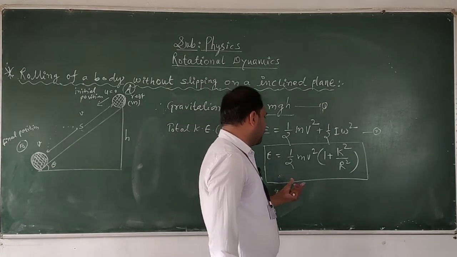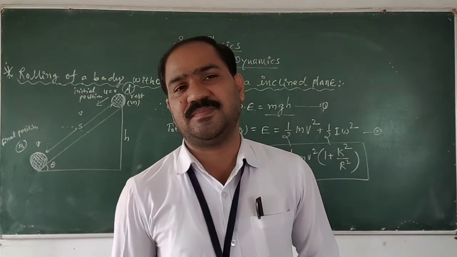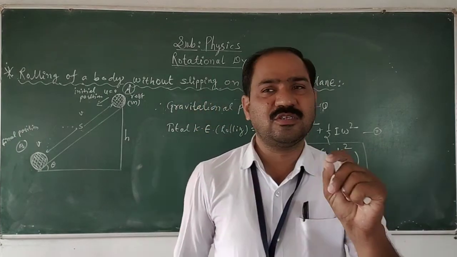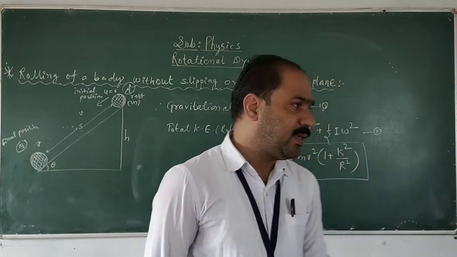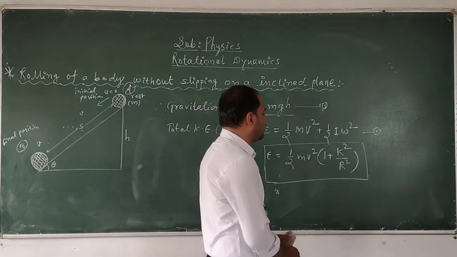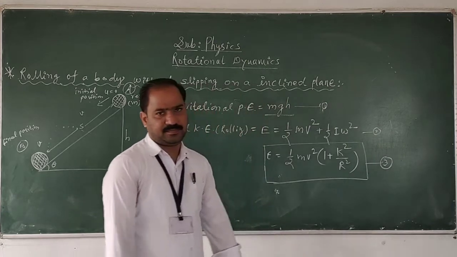In this formula, we have seen k is what? The radius of gyration, and r is the radius of the body. So E is equal to half of m v square into 1 plus k square upon r square. This is equation number 3.